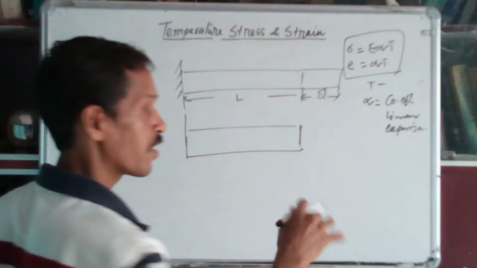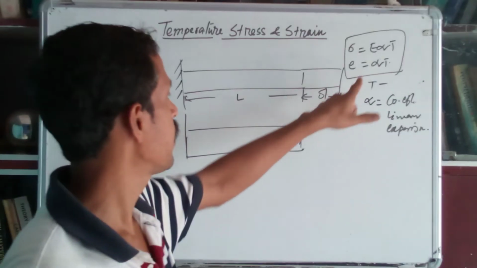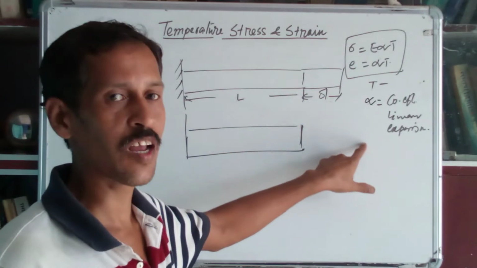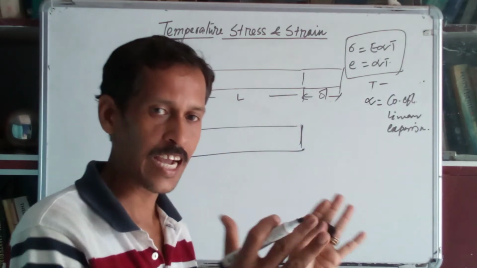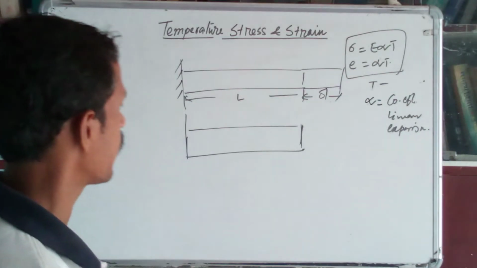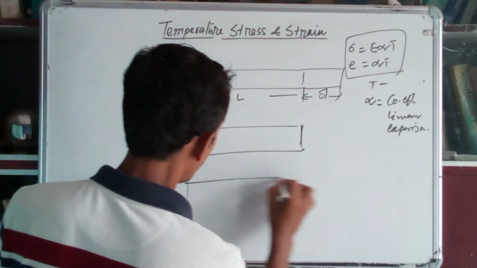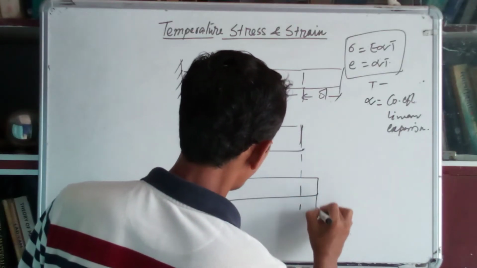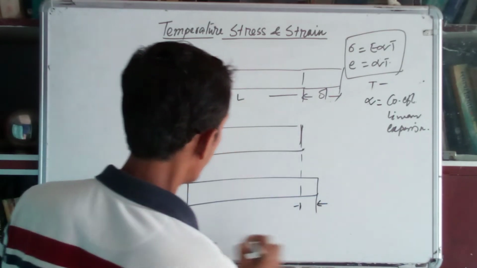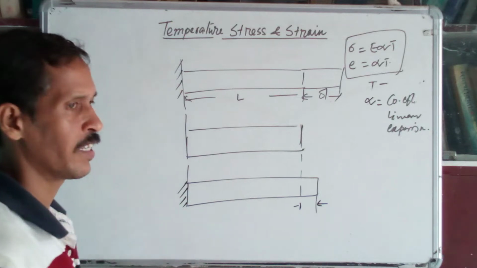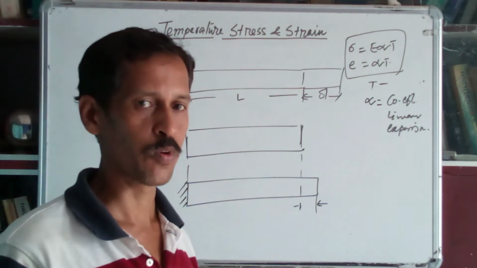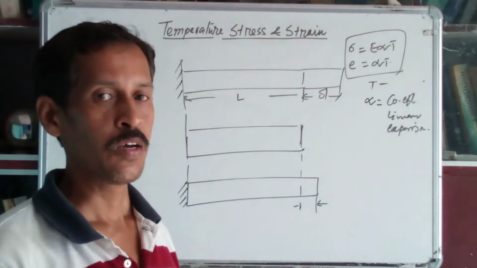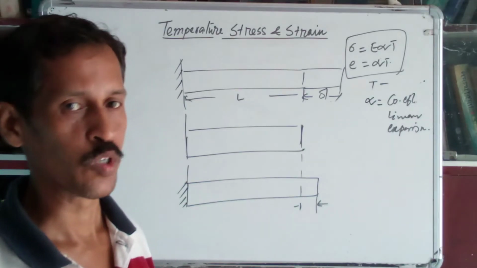Okay. So if it is given free to expand, L into alpha into T is the expansion, the del amount of expansion. Now if the bar is free to expand, though it is fixed at one end, some amount of expansion is allowed.